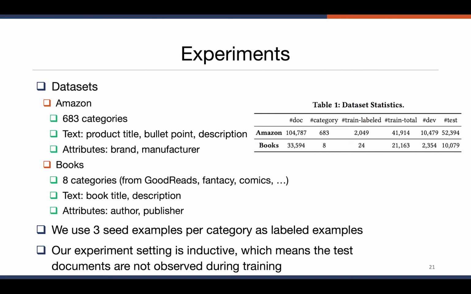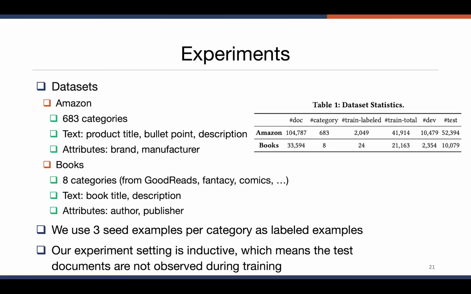Now let's take a look at the experiments. For the experiments, we have two datasets. The first dataset is an Amazon product categorization dataset. It is collected by us. It has 683 categories. The number of categories is much larger than most datasets used in related works. It is a very challenging dataset to benchmark the minimally supervised setting.